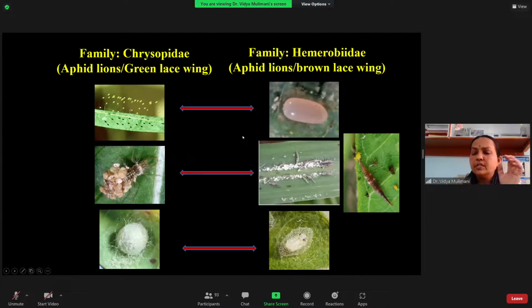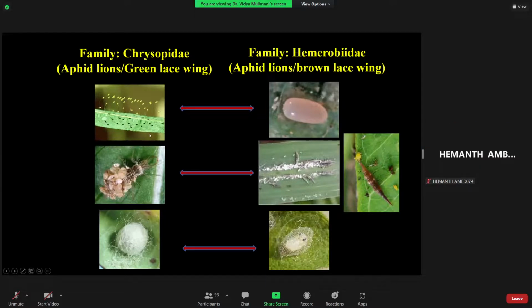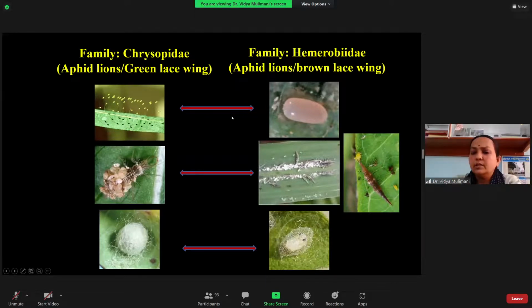The first one is the egg character. The green lacewing is the best example for stalked eggs. No other species will lay eggs in this form. So the eggs are stalked: you can see they have a stalk, and at the tip of that stalk the eggs are laid. It is light green in color when fresh, and at the time of hatching it turns black. But what about the Hemerobiidae? Here the egg is brown, but it does not have any stalk; it is just attached to the leaf or any plant surface.